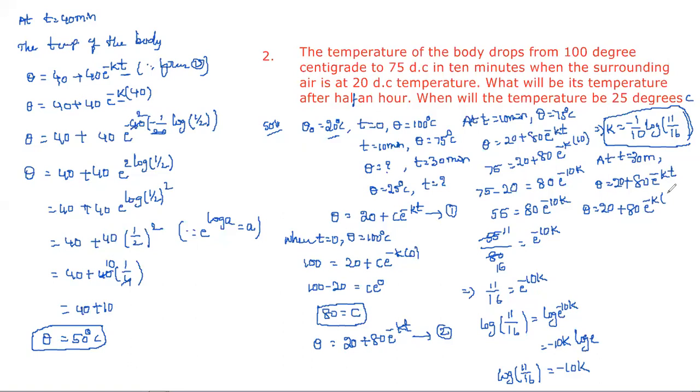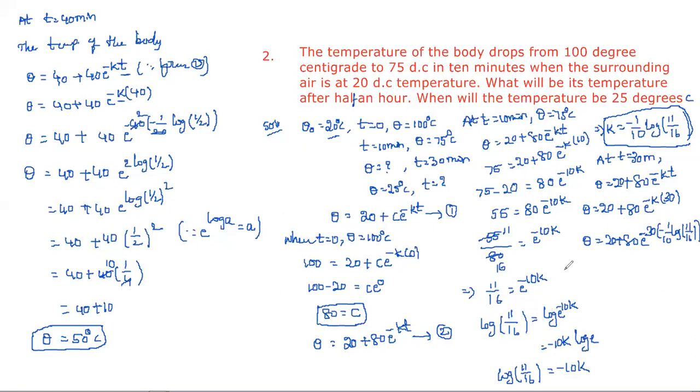What about time? Time t is equal to 30. We already calculated k, which is minus 1 by 10 into log 11 by 16.